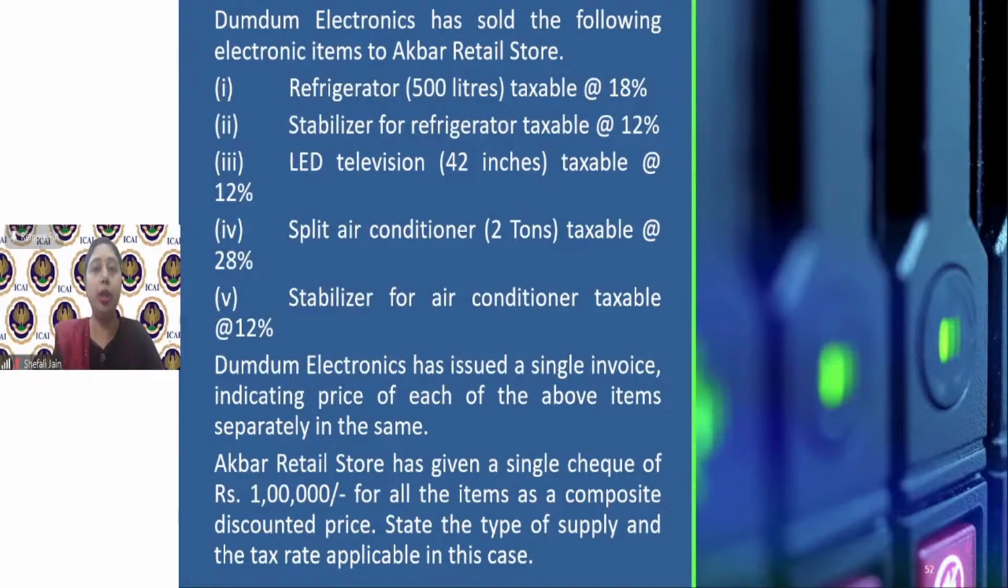Now here it cannot be a composite supply, it cannot be a mixed supply, so definitely it is a supply which is to be taxed at the individual rates which each of the items carry.